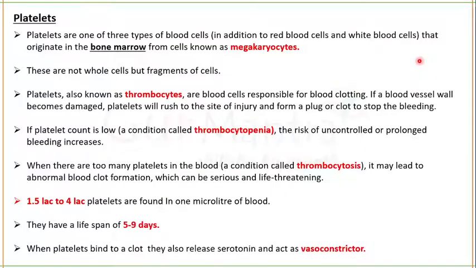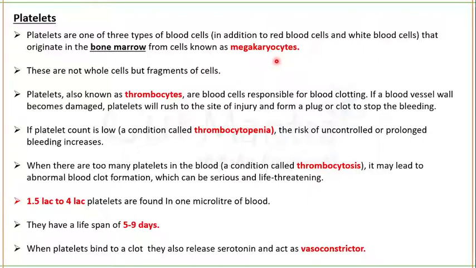Let's know something about platelets now. Platelets are one of the three types of blood cells. As we read about red blood cells and white blood cells, the third type of cells are platelets. These originate in the bone marrow from cells called megakaryocytes. A megakaryocyte typically can produce about 1,000 platelets. How many? 1,000 platelets.